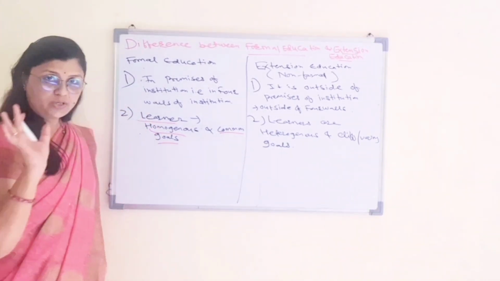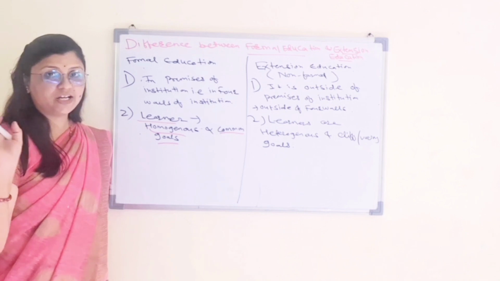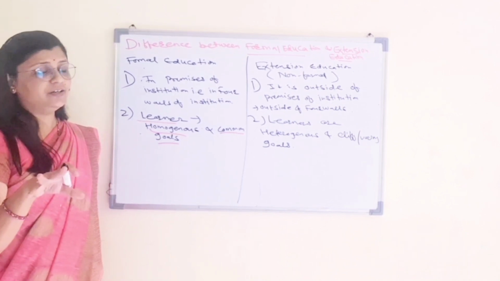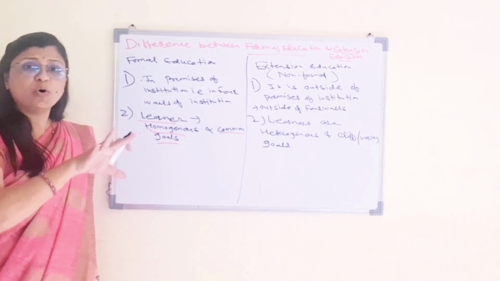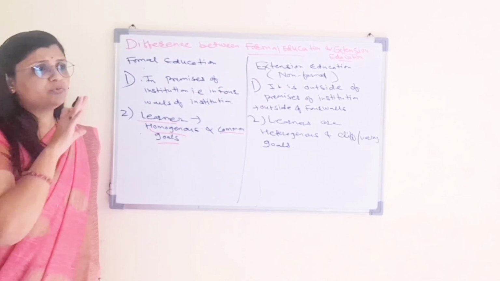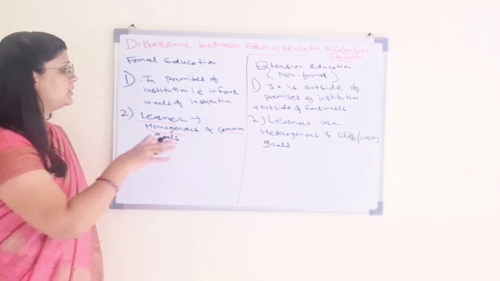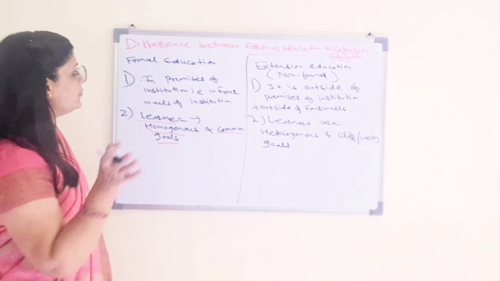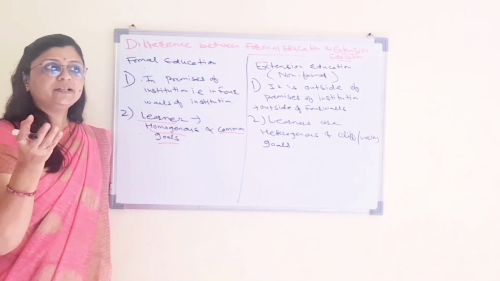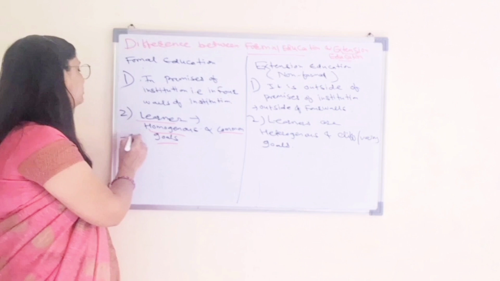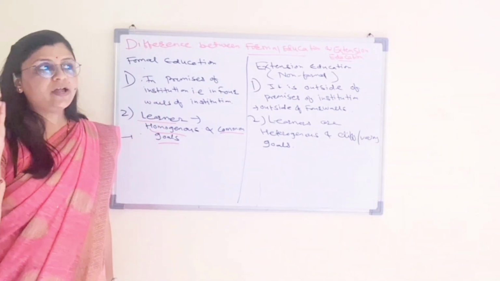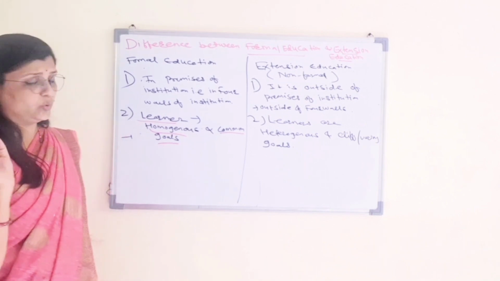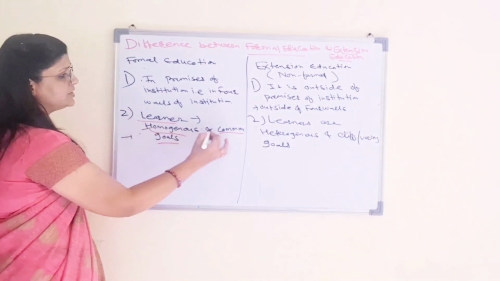For example, you students are in a B.Sc. Agriculture degree program. You are taking admission in B.Sc. Agriculture, so all of you have a common goal. You are homogeneous: your age is the same, you passed 12th and after 12th you are coming into this degree program. Your common goal is to complete B.Sc. Agriculture within 4 years. So that is homogeneous with a common goal.